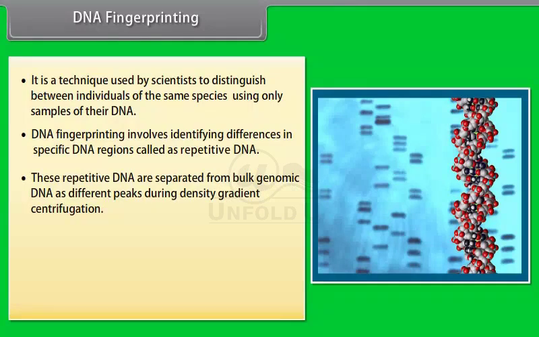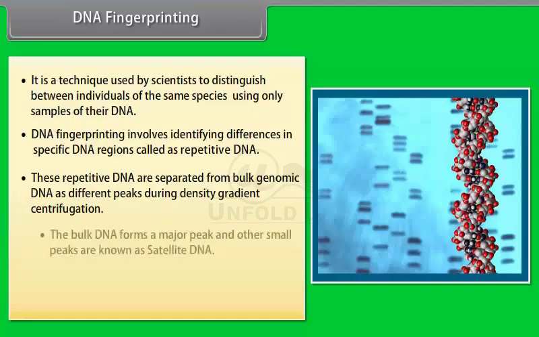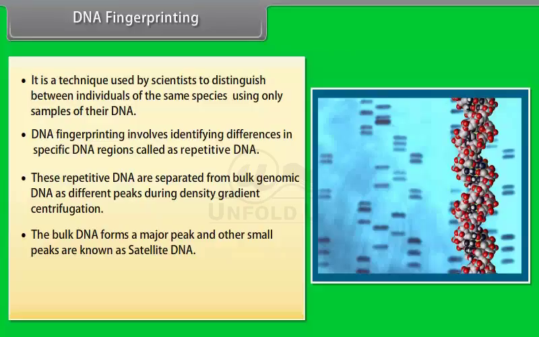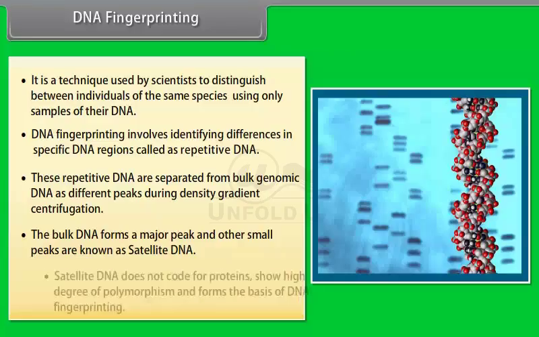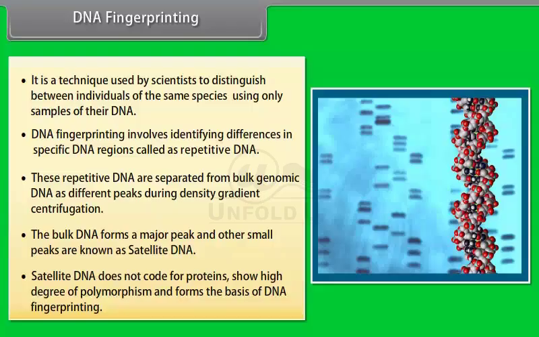These repetitive DNA are separated from bulk genomic DNA as different peaks during density gradient centrifugation. The bulk DNA forms a major peak and other small peaks are known as satellite DNA. Satellite DNA does not code for proteins, shows high degree of polymorphism, and forms the basis of DNA fingerprinting.